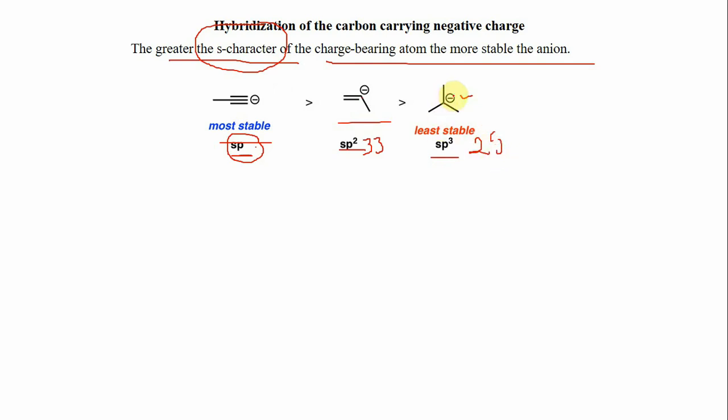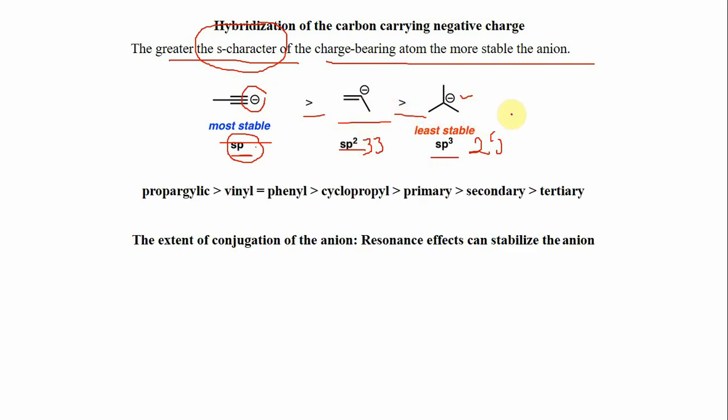So this carbon carrying negative charge has the least electronegativity as it has the least s character, while the carbon in the propargyl anion has the maximum s character, that is 50%, so it has the maximum electronegativity. The more electronegative the atom carrying the negative charge, the more will be its stability. So this propargyl carbanion is more stable compared to vinylic carbanion, which is more stable compared to simple alkylic carbanion.